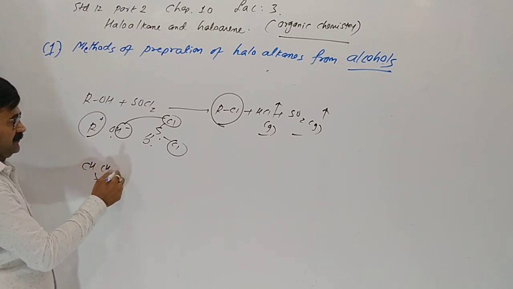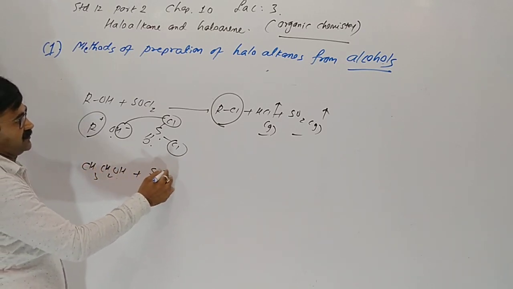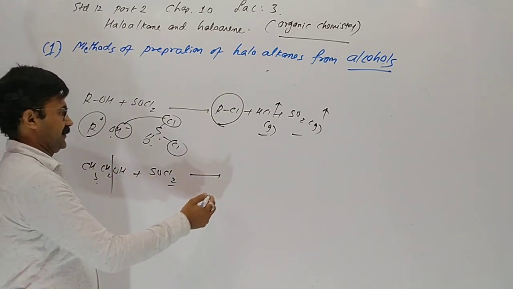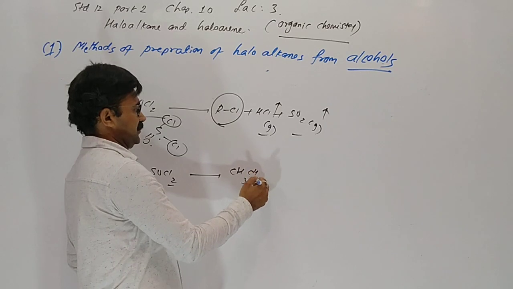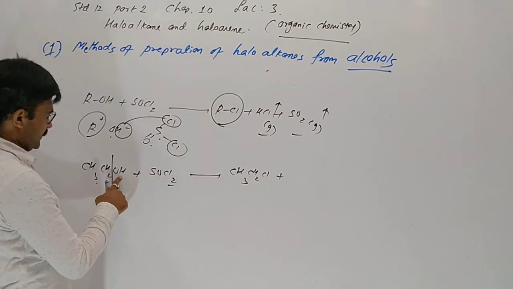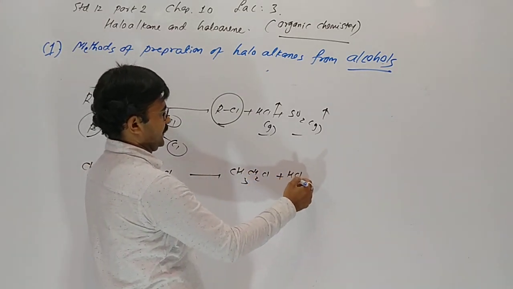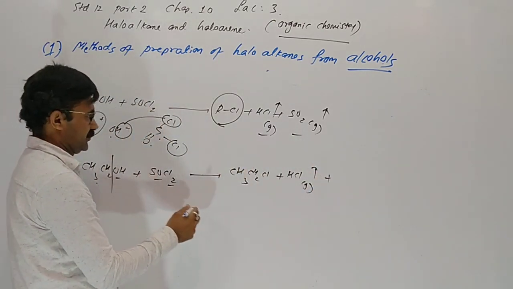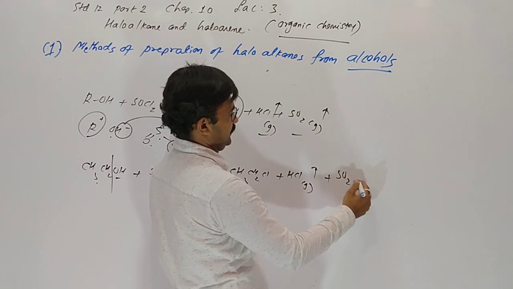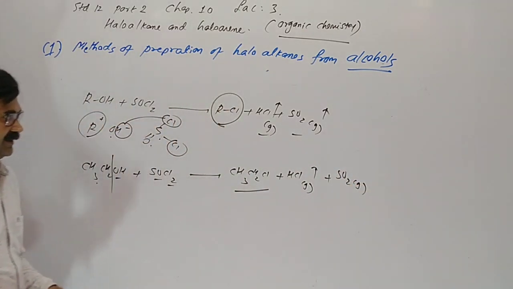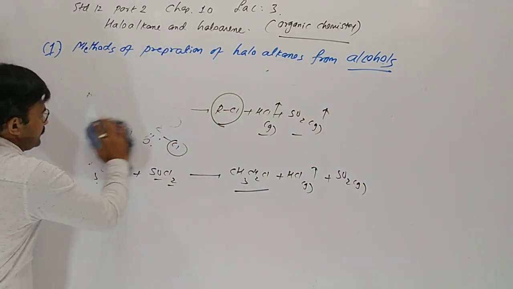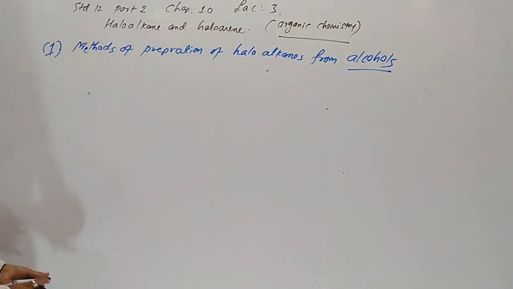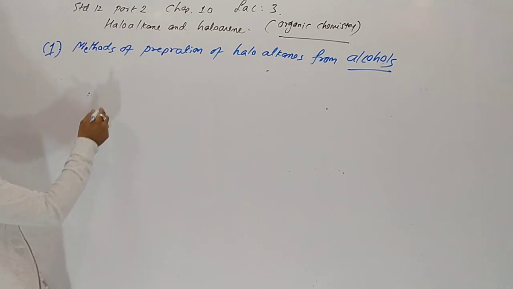Example of it: ethanol plus thionyl chloride. Ethyl combines with chlorine, so chloroethane. Hydrogen with chlorine gives HCl gas. It escapes, and SO2 gas escapes, and we get pure alkyl halide. This method is not preferable for haloarenes.